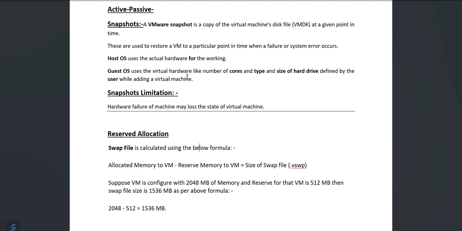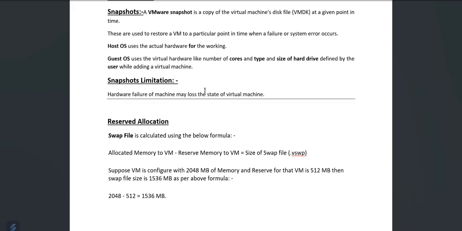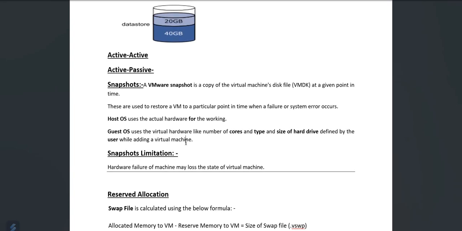Now, the host OS is the actual hardware we will be using for working, whereas the guest OS uses virtual hardware, like the number of cores, the type, and the size of the hard drive defined by the user while adding that virtual machine. Now we check the guest OS part and snapshot limitations.